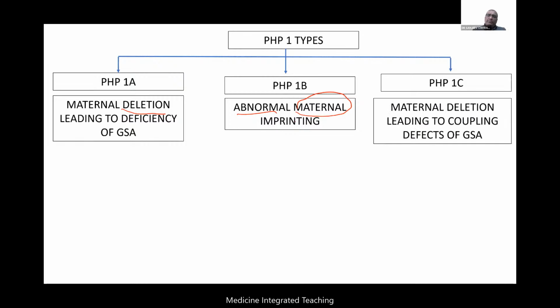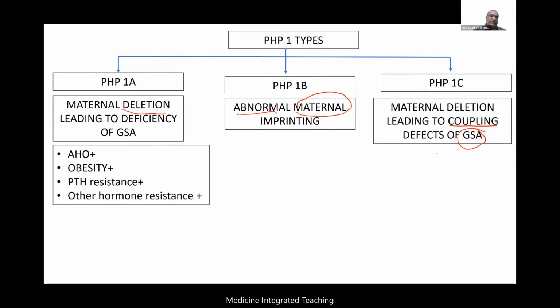Next is PHP1C. This is a maternal deletion leading to a problem with the coupling of the GS alpha. So GS alpha is not mutated, but however, coupling of the receptor is not happening there. So how do I differentiate between them? PHP1A we already studied, because there will be a problem with the kidney and also the rest of the tissue. That's why they will have AHO, obesity, PTH resistance, even other hormone resistance like growth hormone resistance. There can be TSH resistance also happening. So that will be the manifestation of PHP1A.